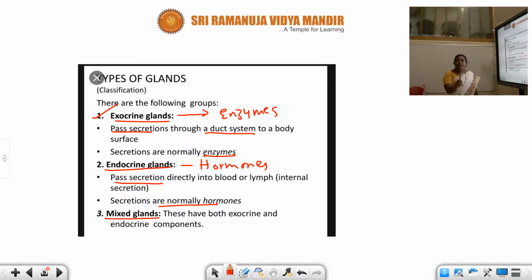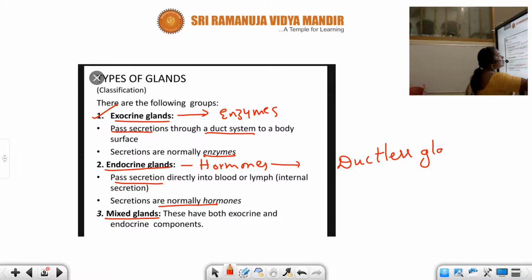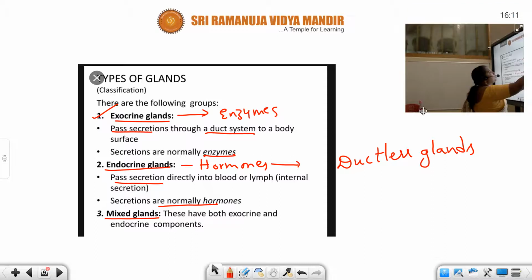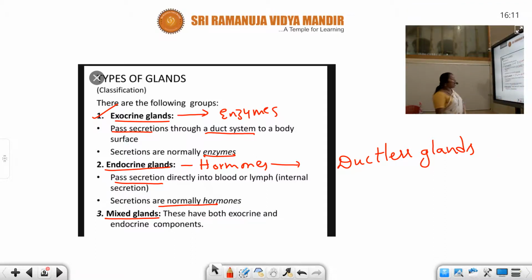Okay. Exocrine glands' secretions are enzymes. They secrete those secretions into the duct. So, that is the reason these are having ducts, whereas we can also call endocrine glands ductless glands. Ductless glands. Next, the third type, that is the mixed gland. These have both exocrine and endocrine components. So, here they are going to secrete both exocrine and endocrine secretions.